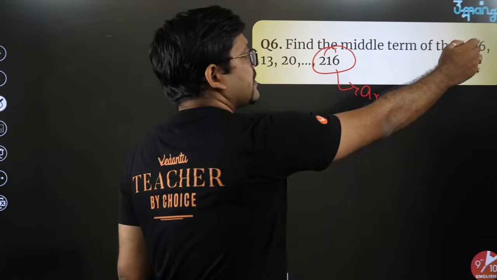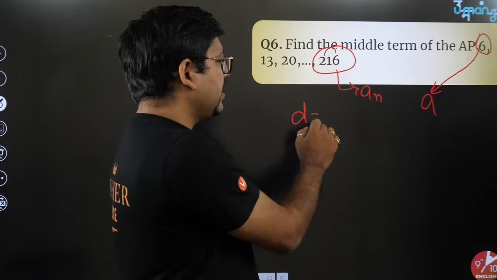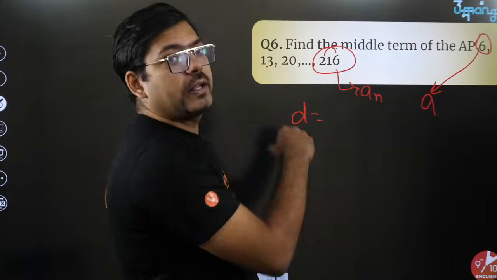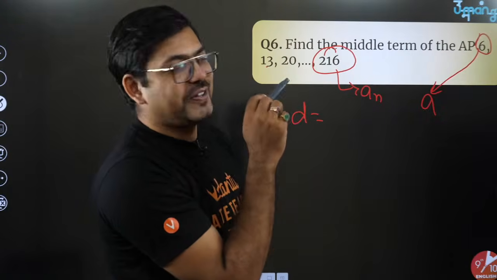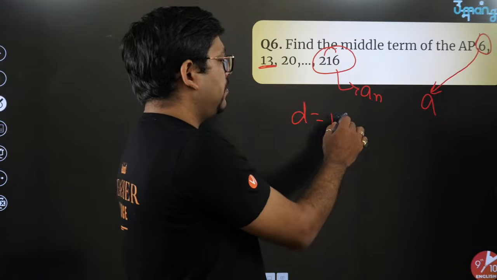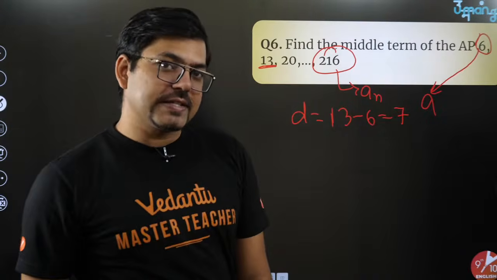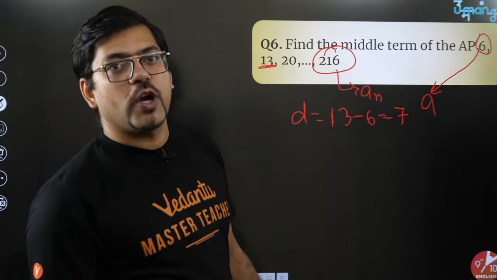A is already given, 6. And the constant difference D is second term minus first term, sorry, very sorry. So 13 minus 6 is nothing but 7. So D is given, A is given, an is given. You have to find n.